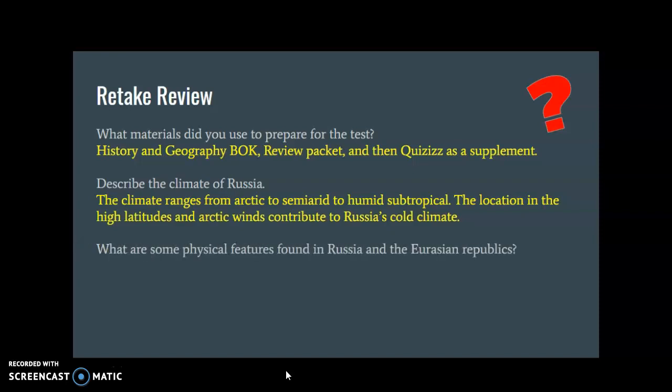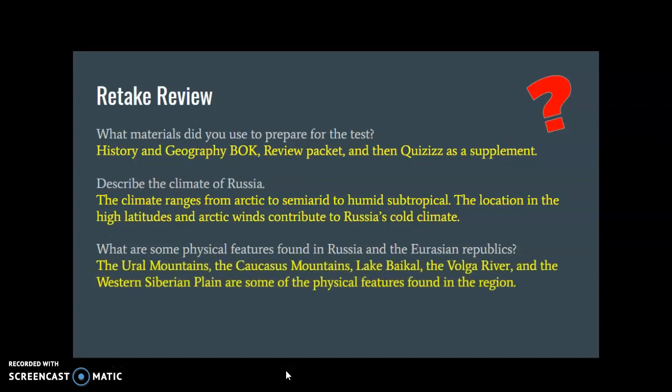What are some physical features that are found in Russia and the Eurasian republics? They include the Ural Mountains, the Caucasus Mountains, Lake Baikal, the Volga River, and the Western Siberian Plain. Those are some of the physical features that are found in the region.